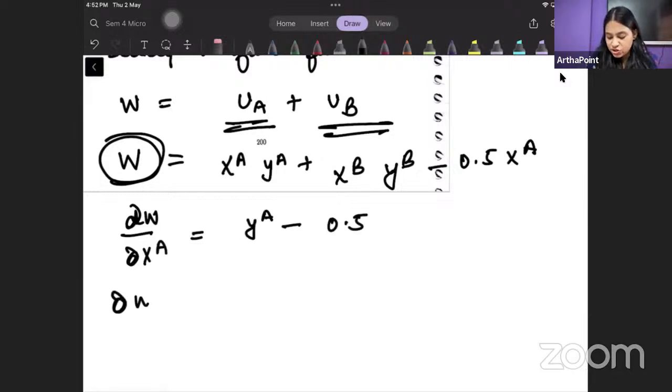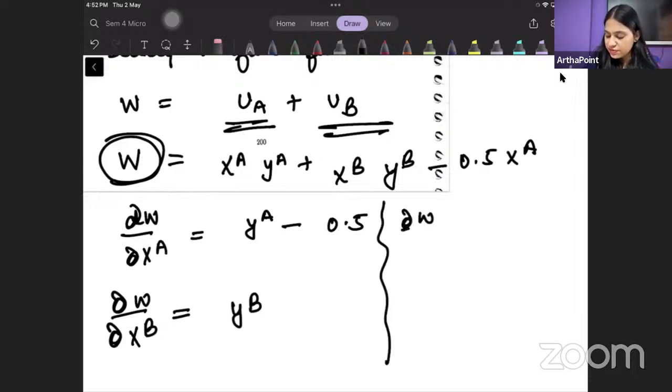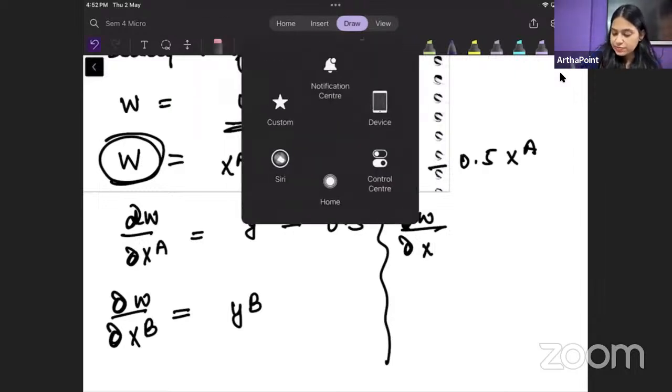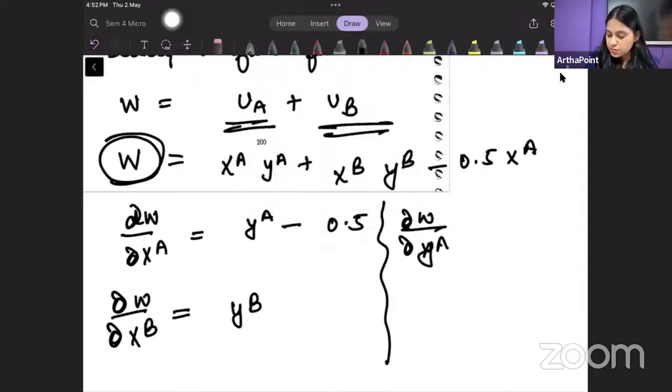When I will be differentiating this with respect to XB, I will get YB. When I will be differentiating this welfare function with respect to YA, I will get XA.